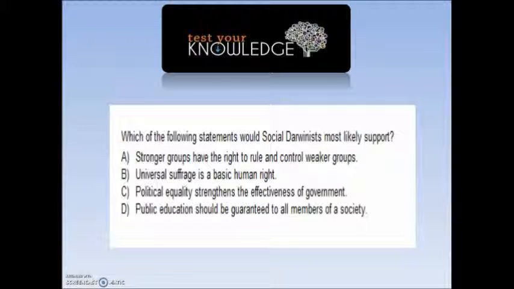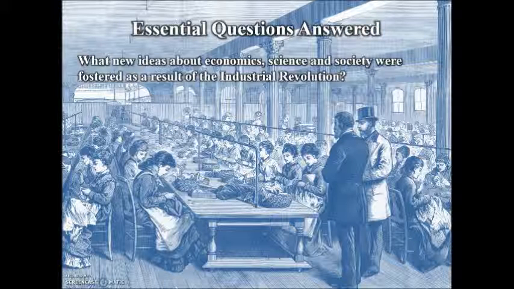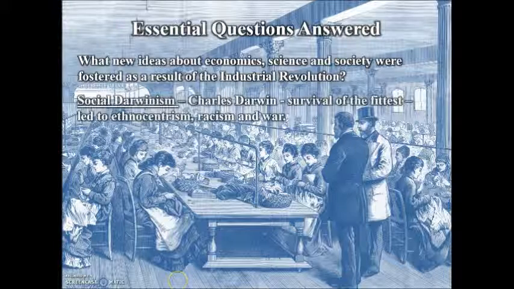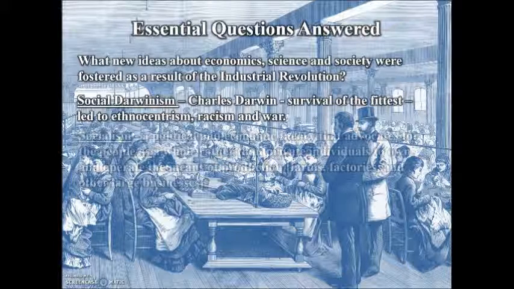The answer is A. Social Darwinism, survival of the fittest. Stronger groups have the right to rule and control weaker groups. Now let's answer our essential questions. What new ideas about economics, science, and society were fostered as a result of the Industrial Revolution? First is social Darwinism. Charles Darwin, survival of the fittest, led to ethnocentrism, racism, and war.